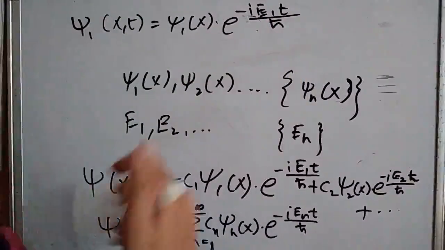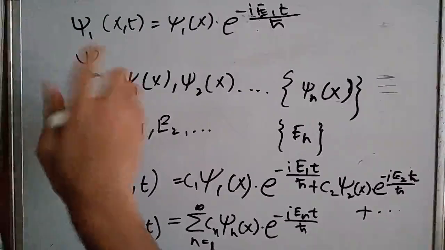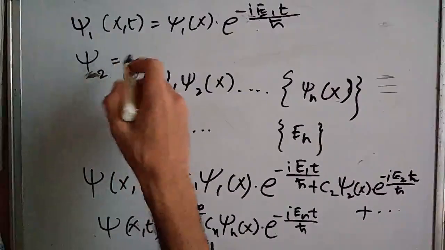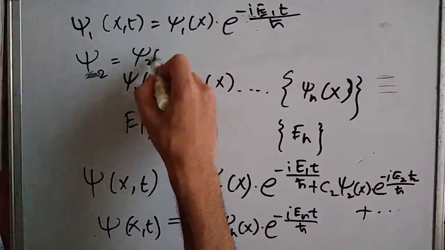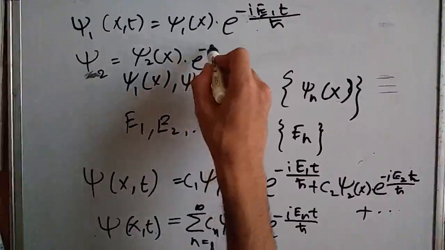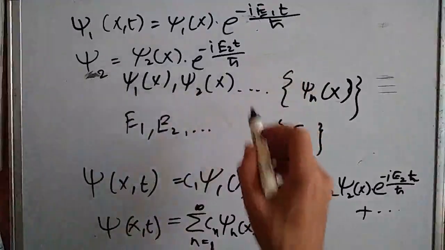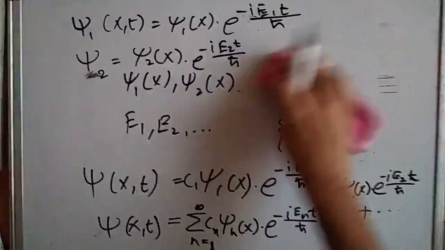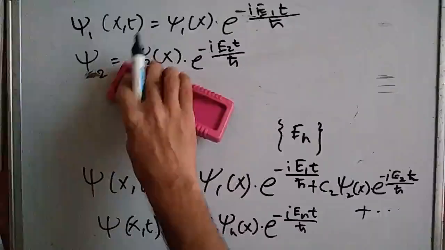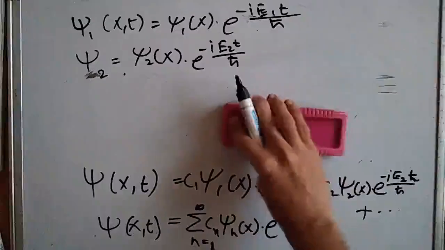Same way other states can be written as psi 2 is equal to psi 2 of x into e to the power minus i E2 t by h. So that way we can write every possible separable solution. So there are infinitely many such solutions.